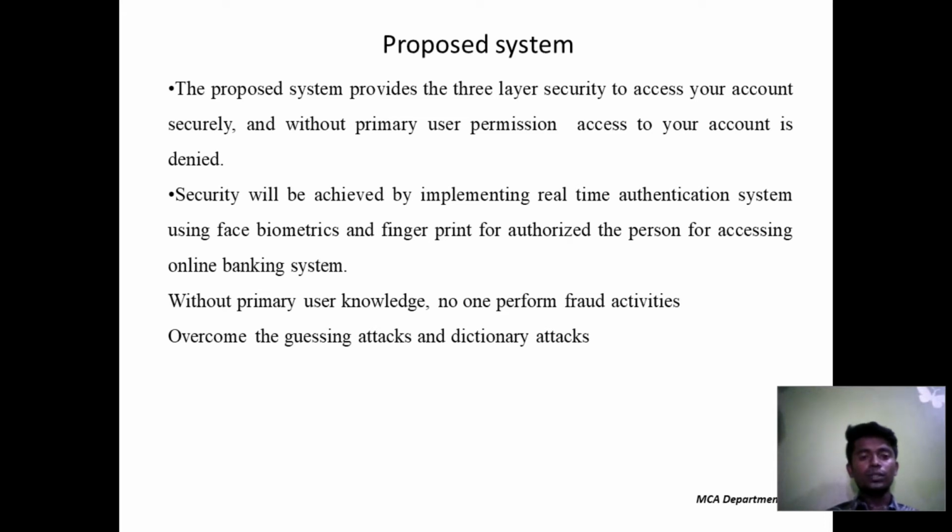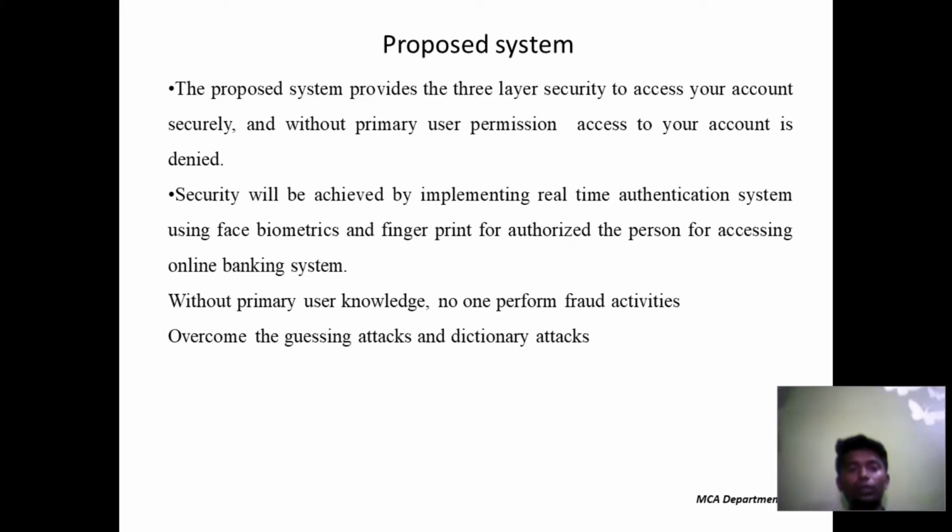This is my proposed system. The proposed system provides three layers of security to access your net banking securely. Without the primary user's permission, you can't access the application. Suppose you try to access it, it will be denied. Security will be achieved by implementing a real-time authentication system using face biometric and fingerprint for authentication of the persons accessing the online banking system.